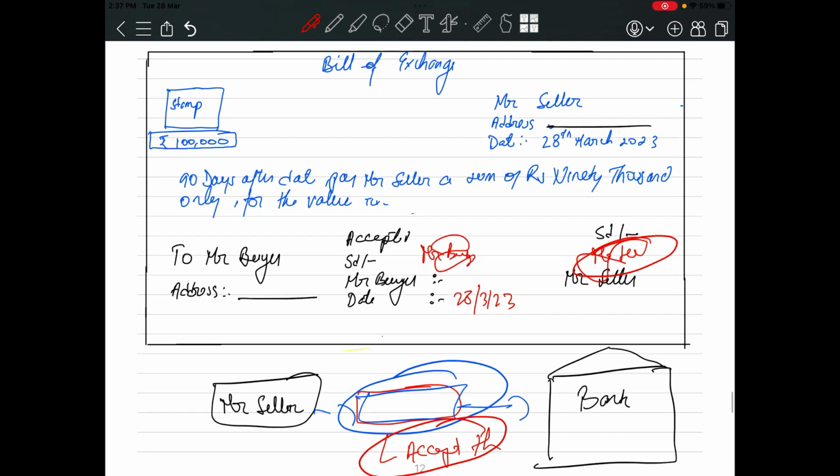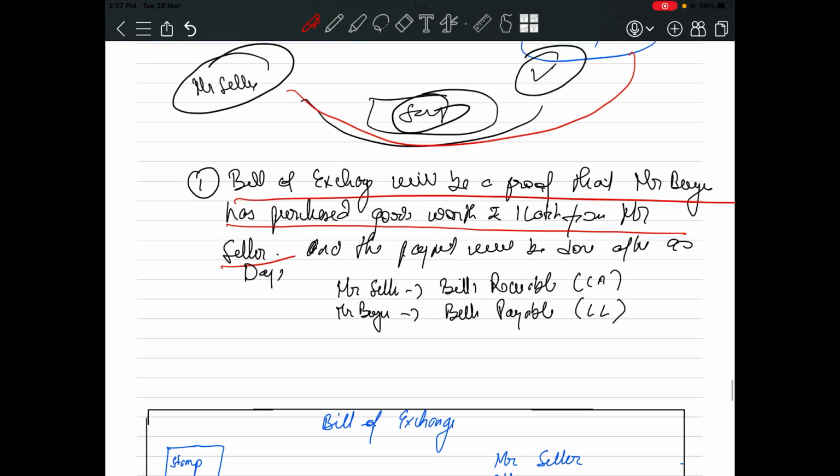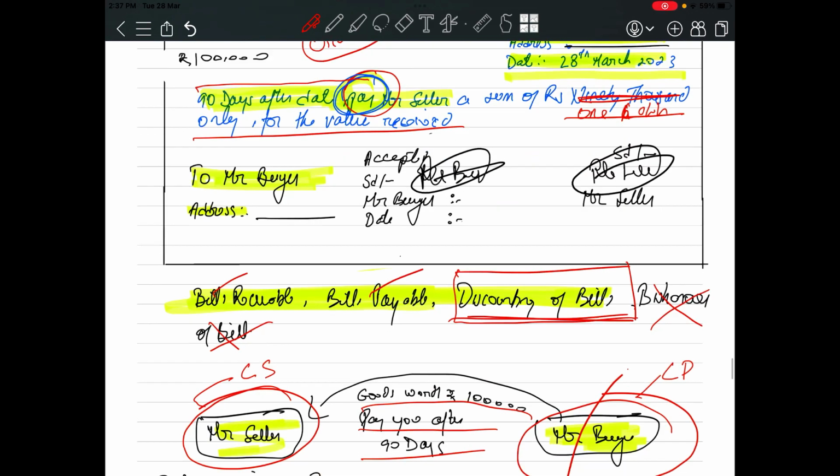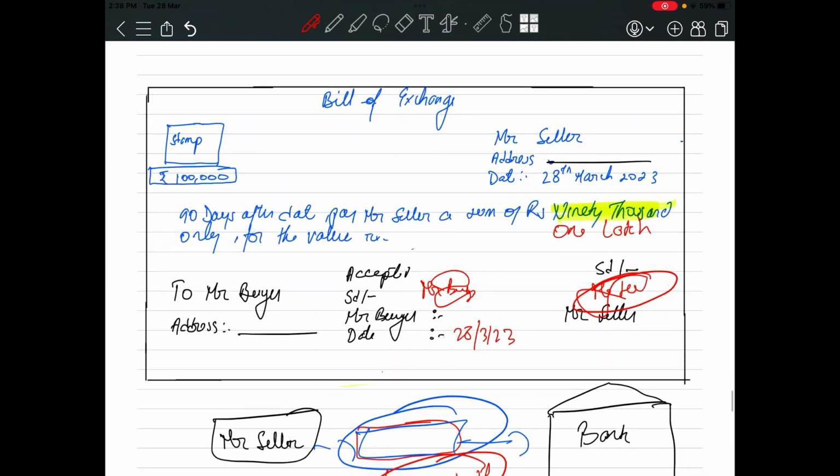Now just give me a logical answer. Do you think the bank will give him total 1 lakh rupees? Sorry, I have written 90,000 here, no? Sorry, this should be 1 lakh, my mistake. You should just understand the concept, no? This is a slight writing mistake.